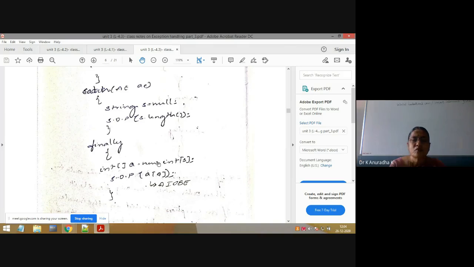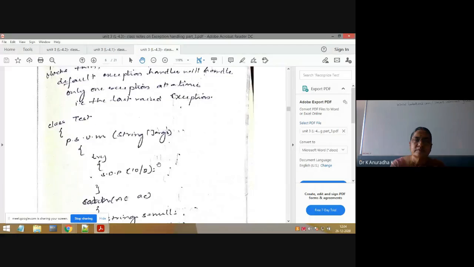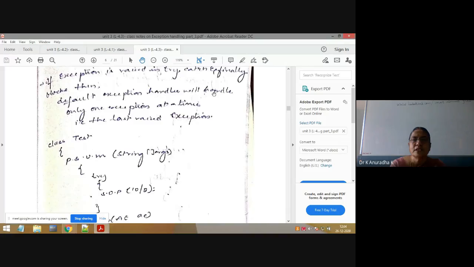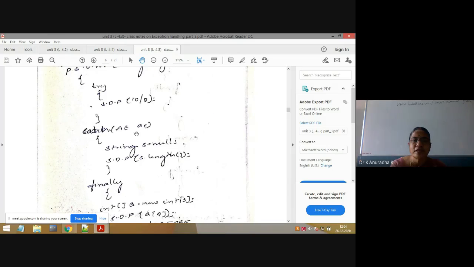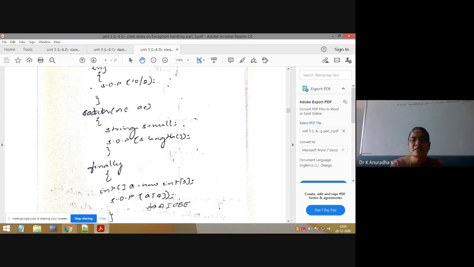Now in this case, what will be the output? This is a problem. So here the answer is, it will handle only one exception at a time in one program. Here it is the default exception handler. Up to this, we have handled. After that, in the finally block also exception is raised. So in the try block, exception is raised, and by writing the matching catch block up to this, this is customized exception handling. Okay, I will agree. But here again exception is raised in the catch block.